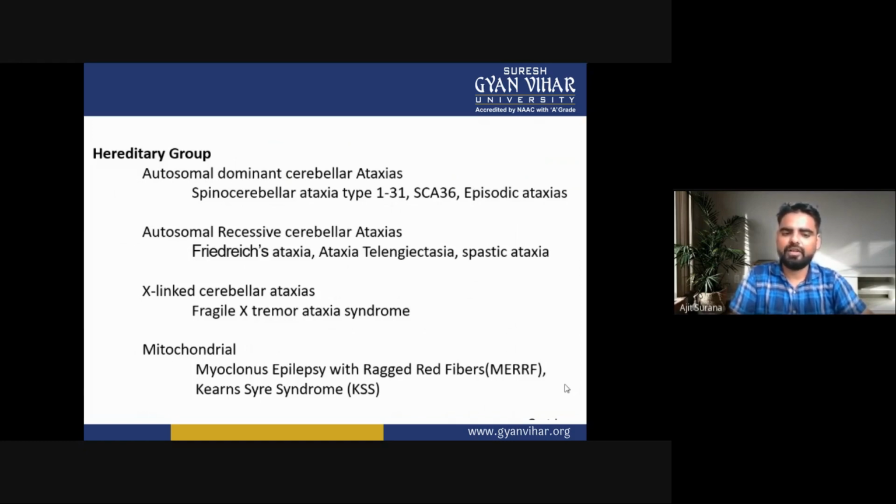Next is the mitochondrial group: myoclonus epilepsy with ragged red fibers, and Kearns-Sayre syndrome. So these are the hereditary groups of ataxia.